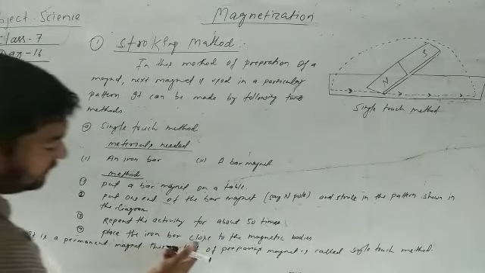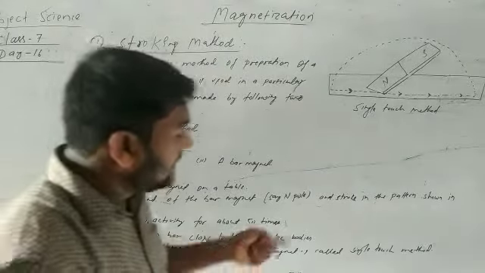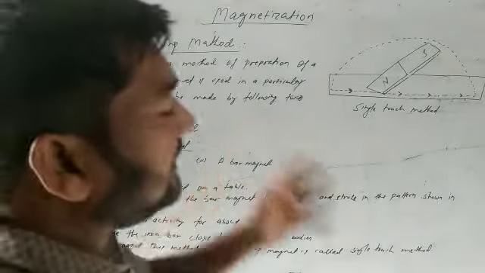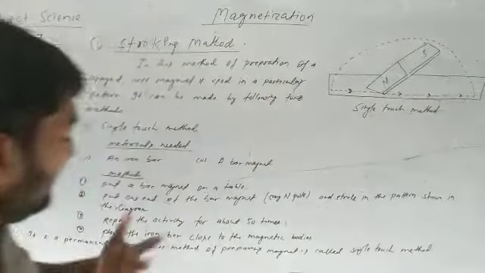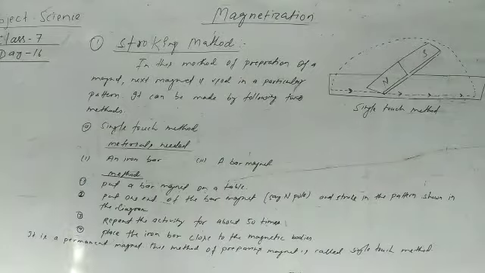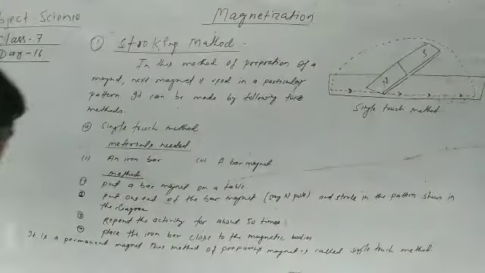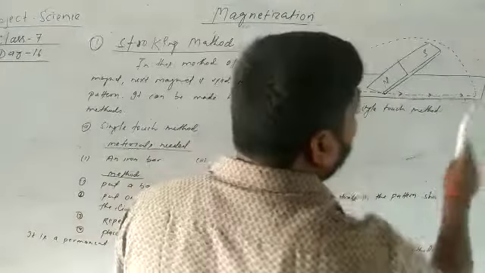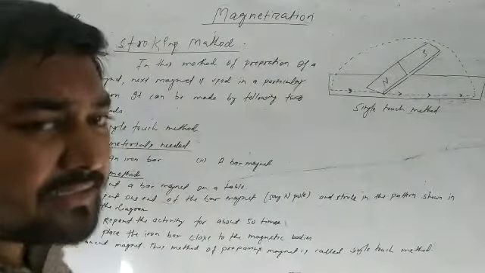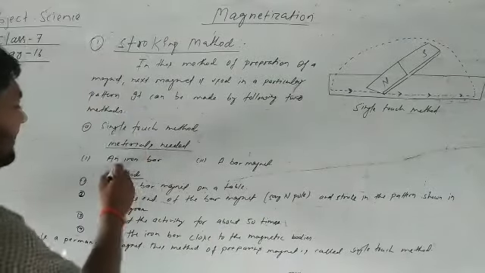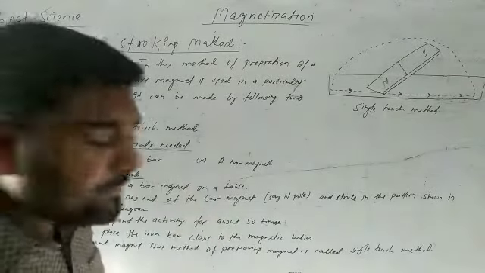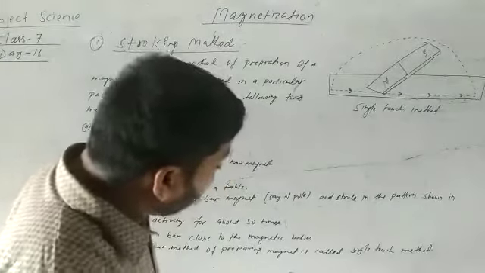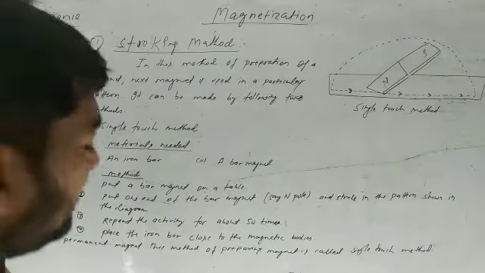Place the iron bar close to magnetic bodies. Now this iron bar you can place near magnetic bodies, and it can show the properties of a magnet. Okay, so it is a permanent magnet. This iron bar will convert into a pure, permanent magnet. This method of preparing a magnet is called the single touch method.